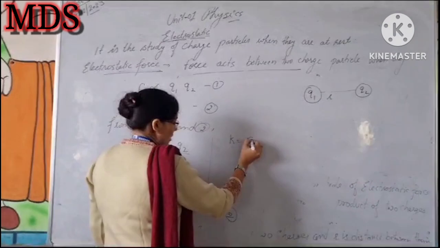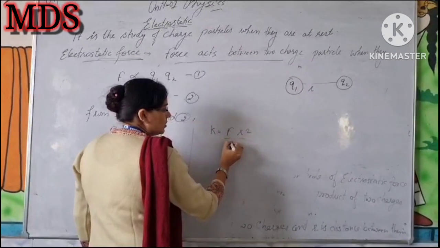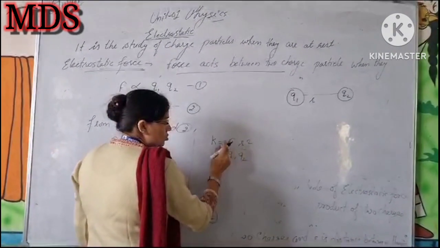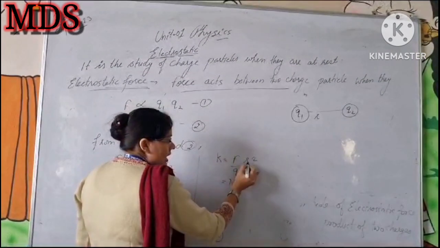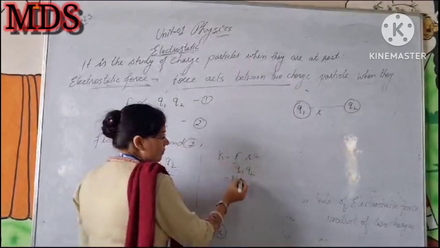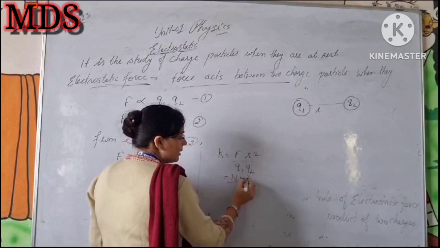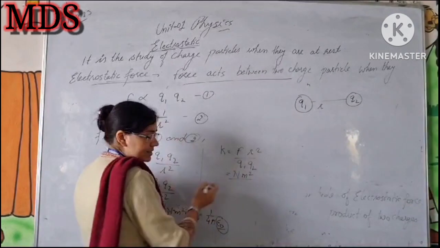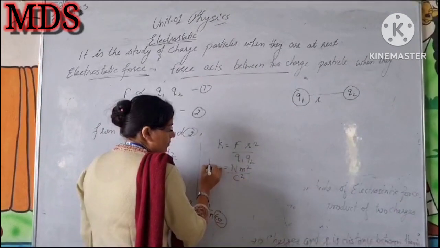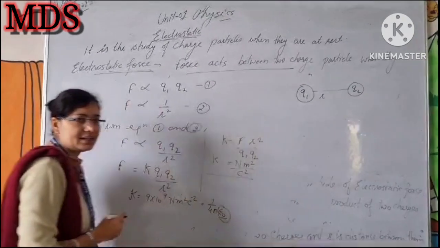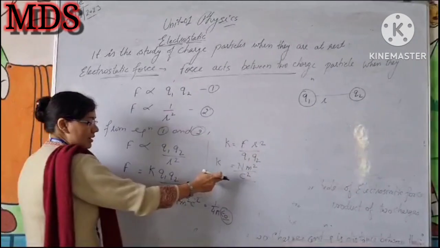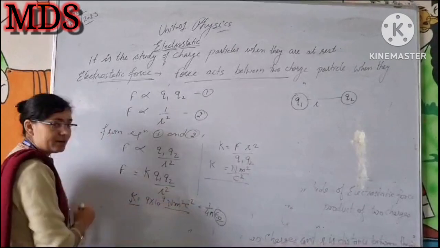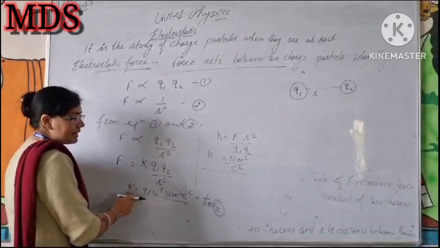K is equal to F r square by Q1 Q2. The force unit is Newton, r is the distance so it is meter square, and Q1 Q2 are charges in Coulomb. So the unit of K is Newton meter square per Coulomb square. K is the electrostatic constant.